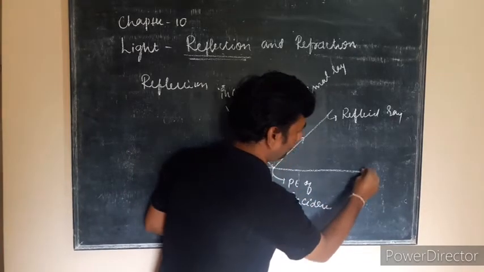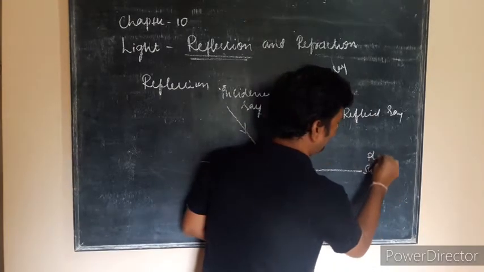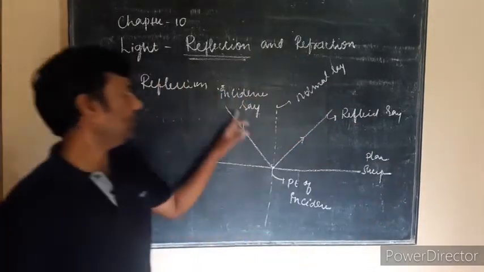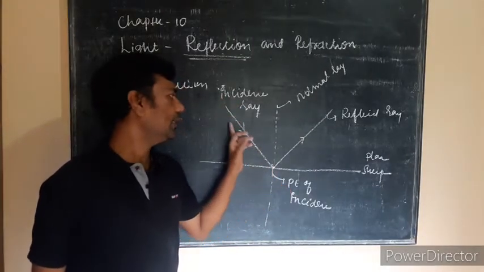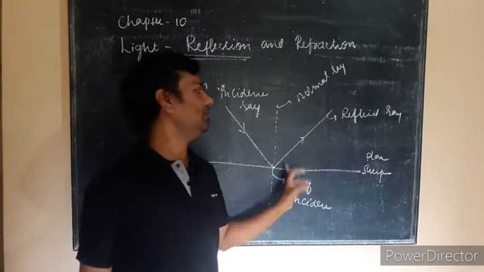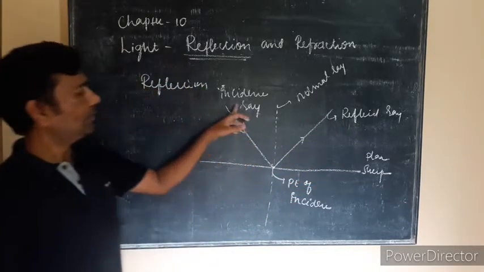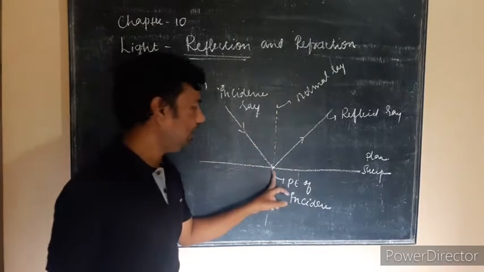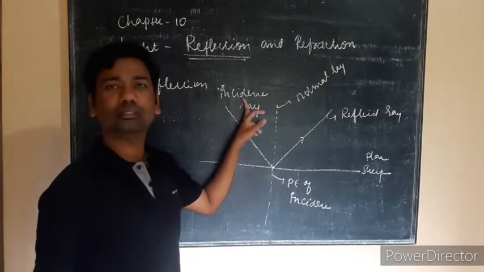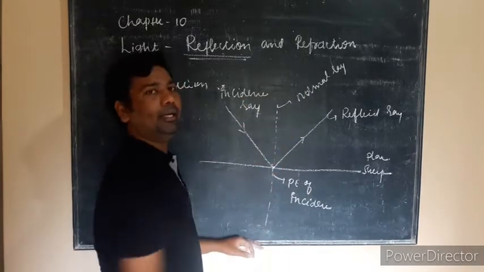This is any surface or any plane surface you can consider. Whenever the ray strikes the surface and bounces back, that ray is called a reflected ray. What is an incident ray? Any ray that is pointing to a surface is considered an incident ray. Then what is the normal ray?